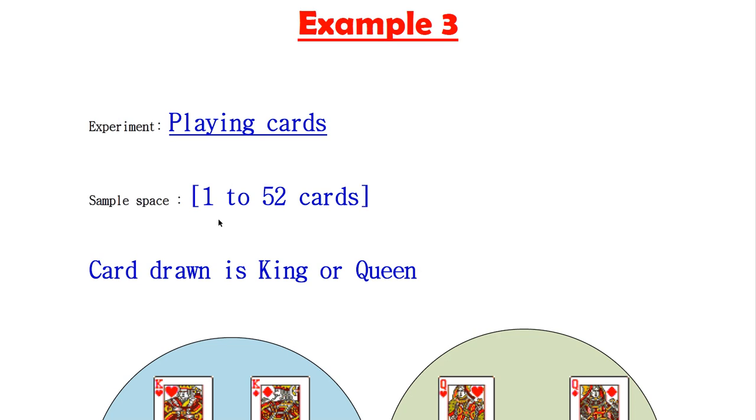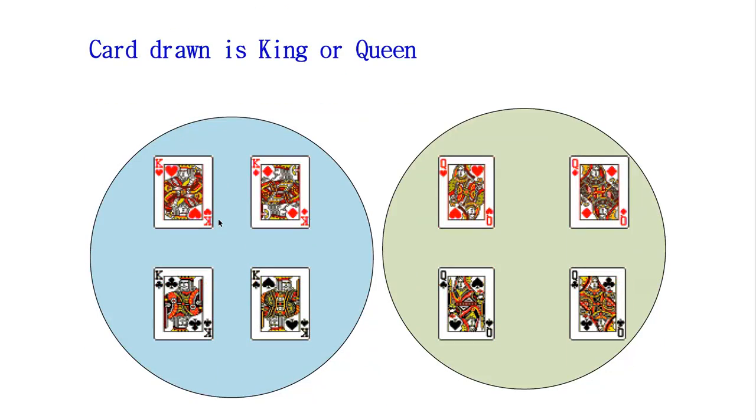Our question is: the card drawn is a king or a queen. In the whole 52 cards we have 4 kings: king of heart, king of diamond, king of spades and king of club. Similarly we have 4 queens, but there is nothing in common. So this is a mutually exclusive event.